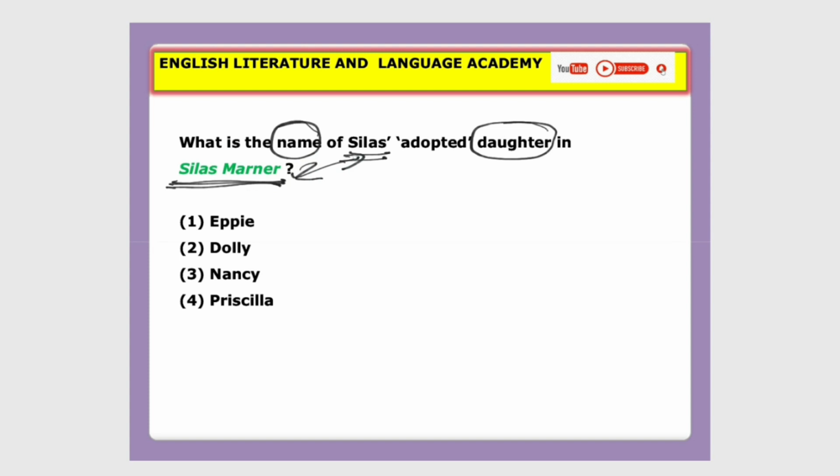So please remember, if the novel's name is the name of the protagonist, the main hero or heroine, that type of novel is called an eponymous novel. Okay. So the question here is, what is the name of Silas' adopted daughter in the novel Silas Marner? Let's see the options.